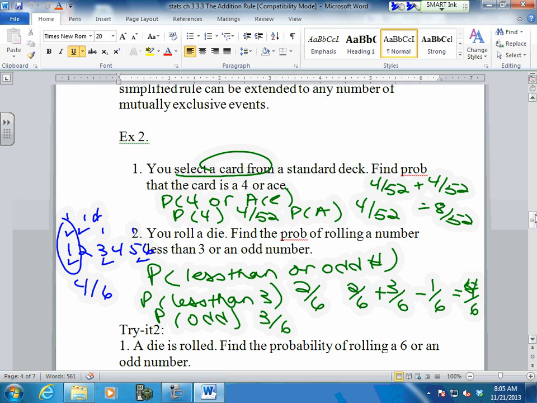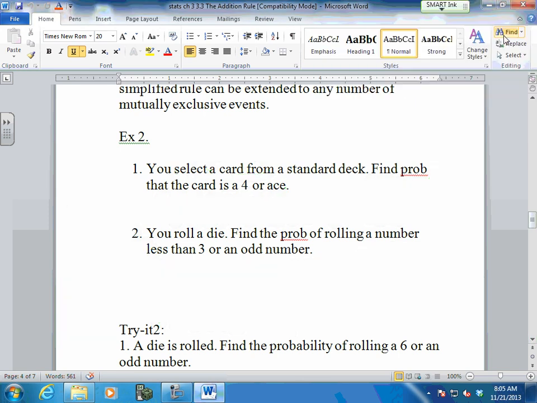If you're using a deck of cards, lay it out like this first and then look at it and say, can I have an ace that's a 4? No, those are mutually exclusive. Okay? So let's have you try a couple of these.